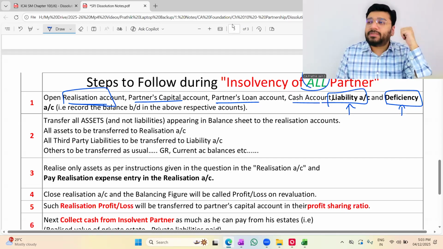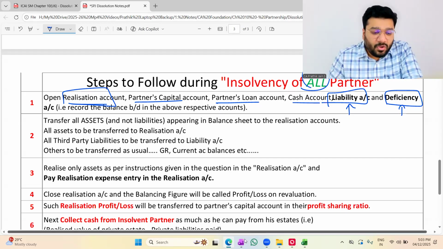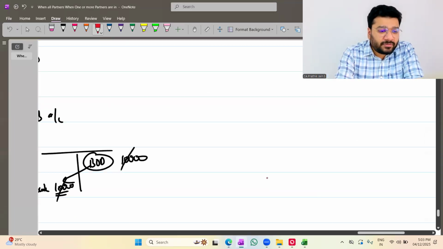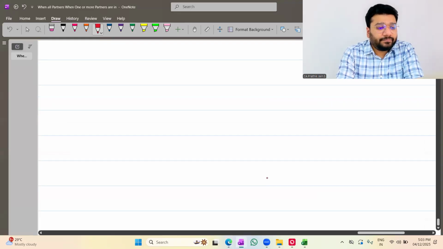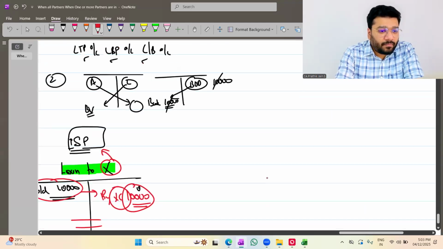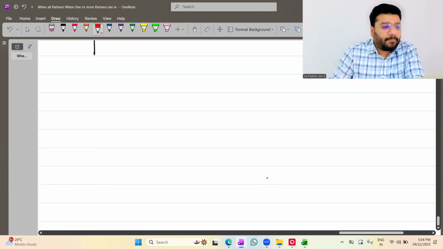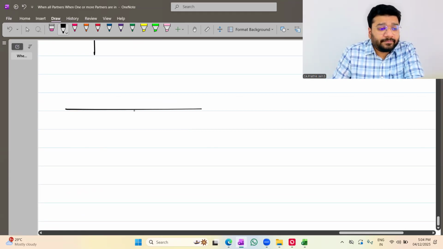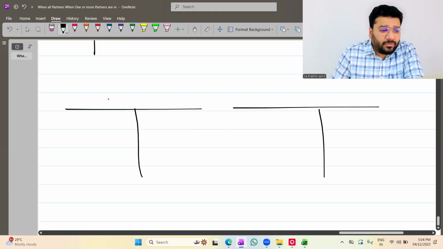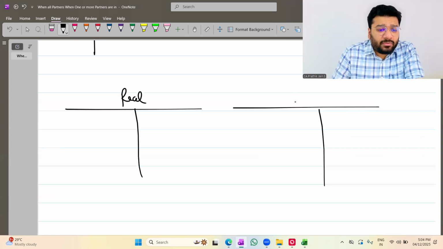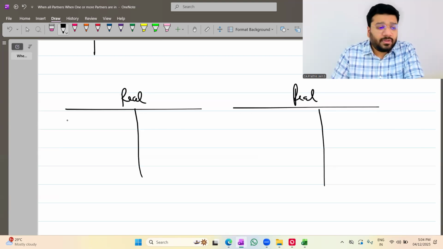What do you think the logic could be behind this? No money to pay. Very good. This is the realization account, and this is also a realization account. This one is the realization account when one or more partners are insolvent, and this is the case of all partners becoming insolvent.